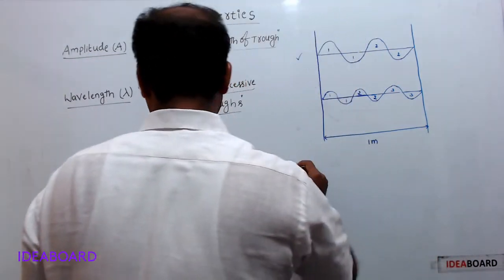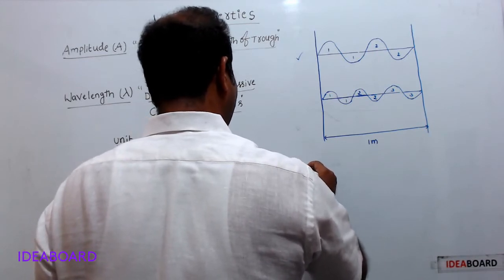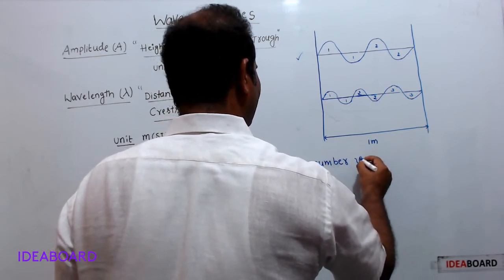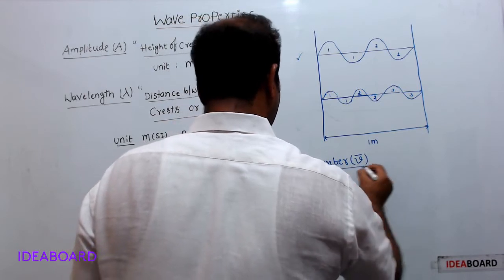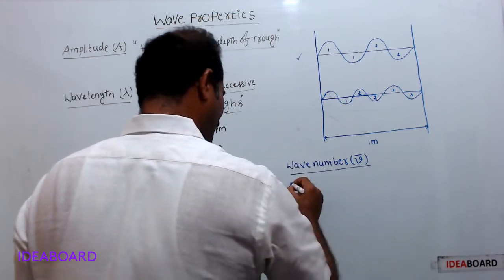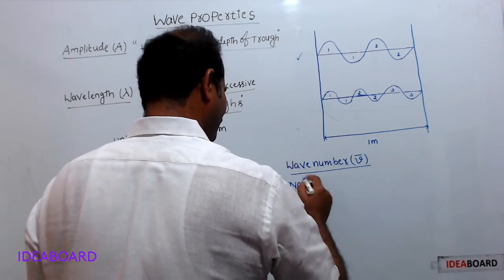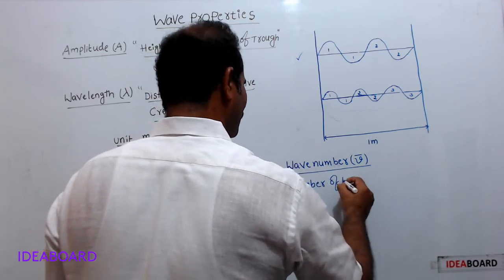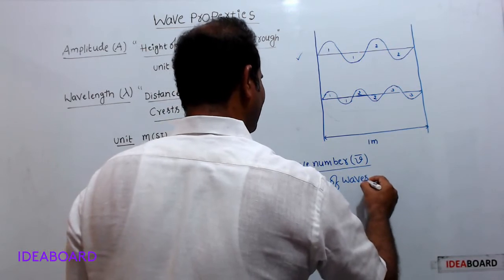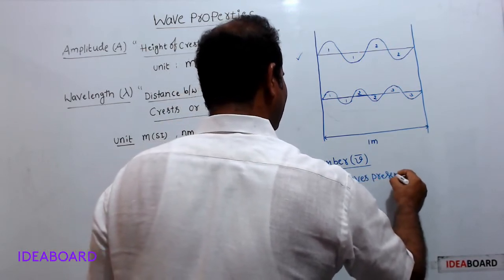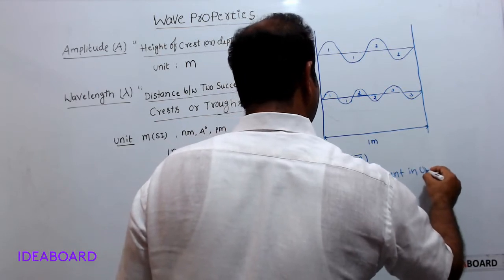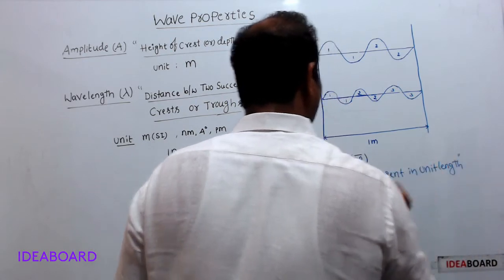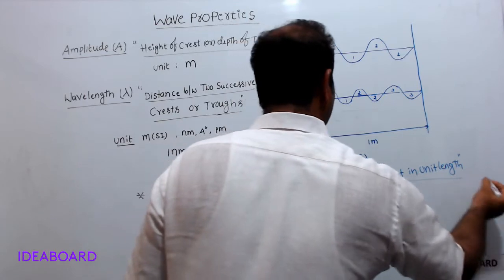So wave number, nu bar, the definition is the number of waves present in unit length, otherwise the number of waves per unit length.